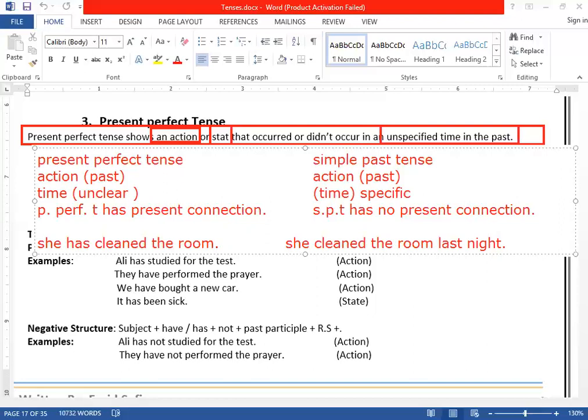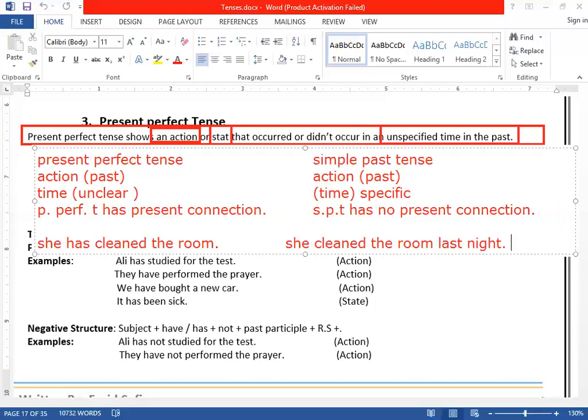The second one, she cleaned the room last night. This action happened in the past, and that is finished. It's complete. That's done. Clear? For example, if I come and you're eating your lunch, and you ask me, sir, come join us, and I say, oh, thank you, I have eaten my lunch. I will not say I ate my lunch. How would I say?